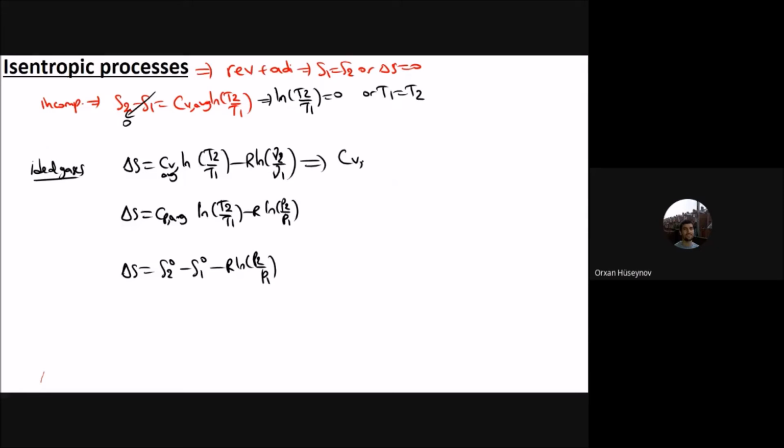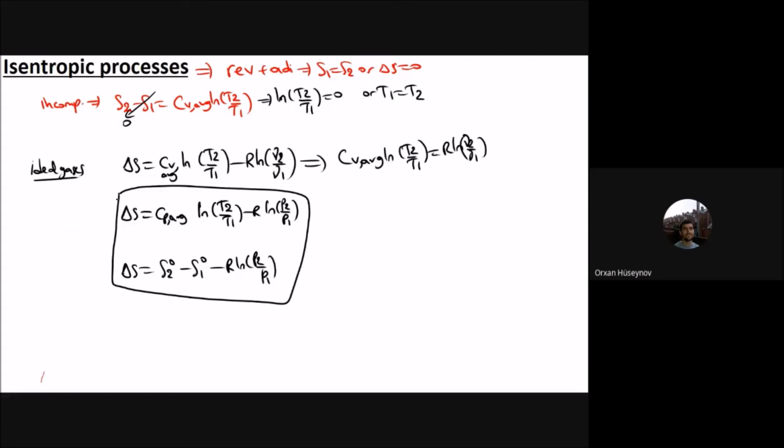You will have C_v average ln T2 by T1 equal to R ln v2 by v1. Now I will write the terms with brackets so that they are not mixed. Instead of C_v average, I can just write C_v, but it means C_v average. You will have ln T2 by T1 equal to R by C_v times ln v2 by v1.